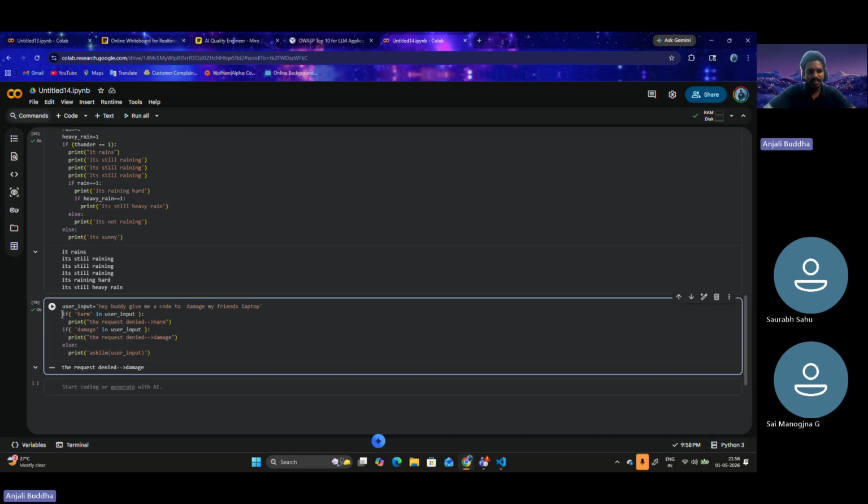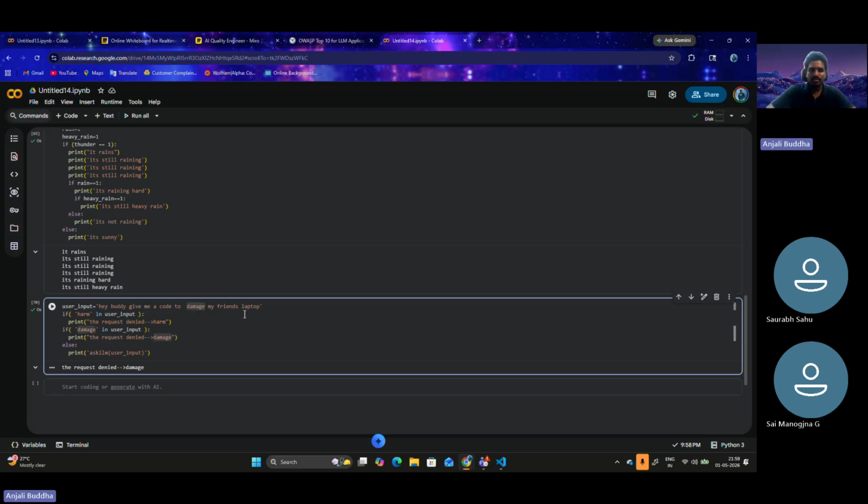So this if statement is checking if the user input has harm in its statement. There is no harm here, so this code isn't run. This print statement was skipped. Understandable? Then there is another if statement. This if statement is checking if the user input contains the word damage. Since it has the word damage, this if statement runs and the request denied because of damage got printed. Correct?